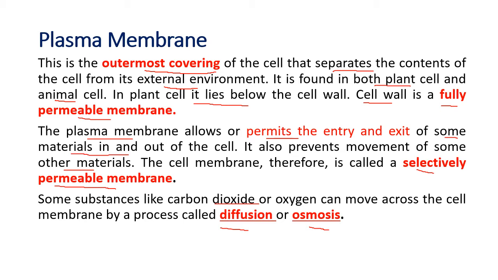Okay, so it is a movement of particles from a region of higher concentration to a region of lower concentration. So if in the cell the CO2 is high, then it will move out. If in the cell oxygen is high, then it will move out. So what is more inside the cell will come out, what is more outside will move in. So that is diffusion or osmosis. Let us see in detail what happens.